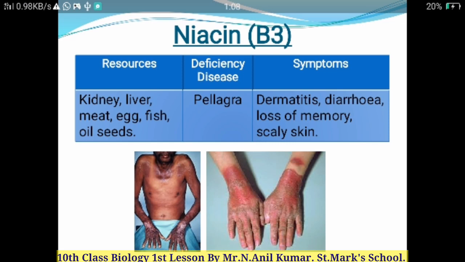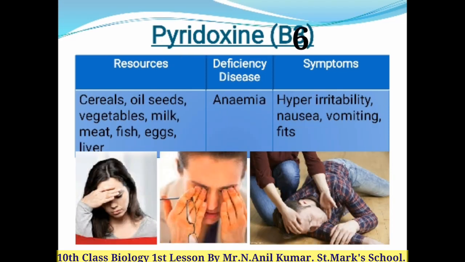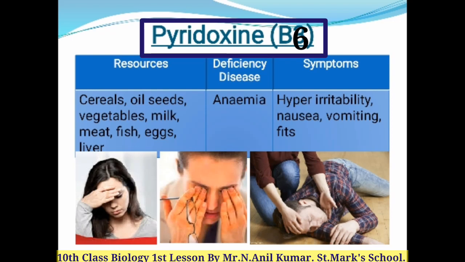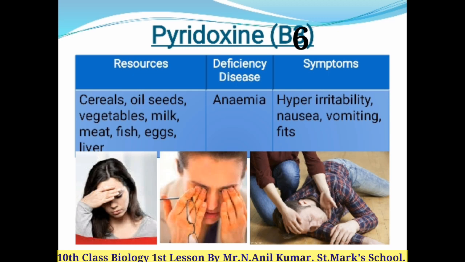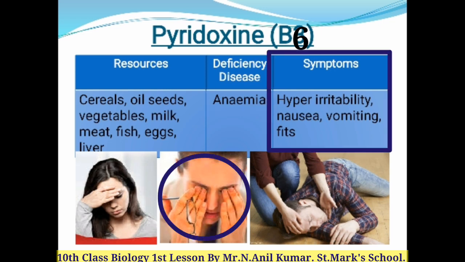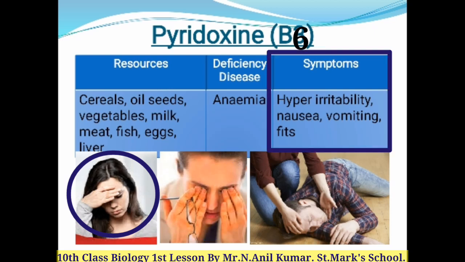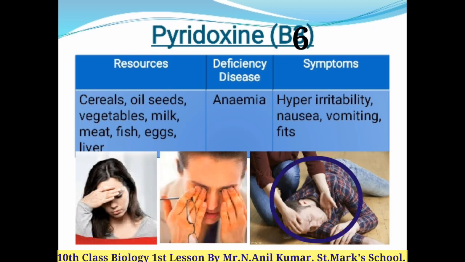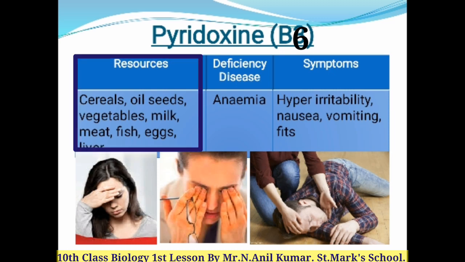Now we come to the fourth water soluble vitamin, that is pyridoxine. It is otherwise called vitamin B6, and the deficiency disease of pyridoxine is anemia, that means loss of red blood cells. The symptoms of this anemia are hyperirritability, nausea, vomiting, and fits. What are the resources of pyridoxine? The resources of pyridoxine are cereals, oil seeds, vegetables, milk, meat, fish, eggs, and liver. This is all about the fourth water soluble vitamin.